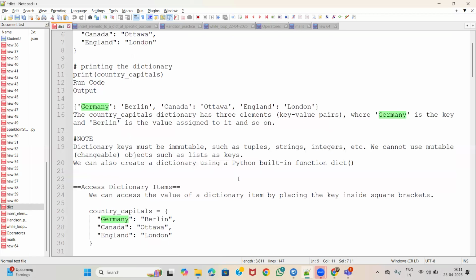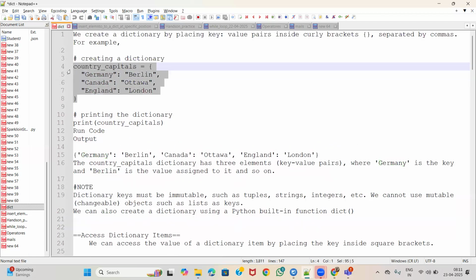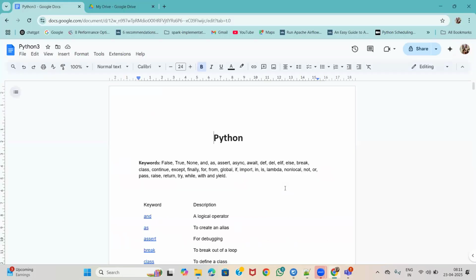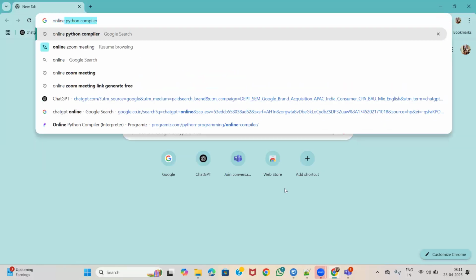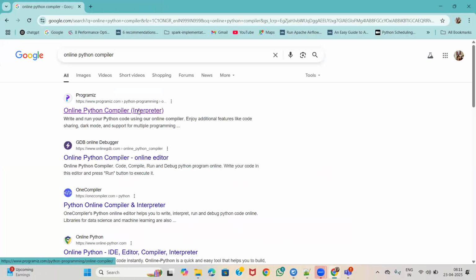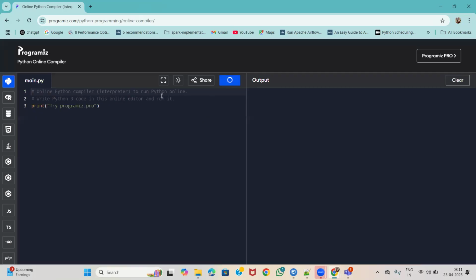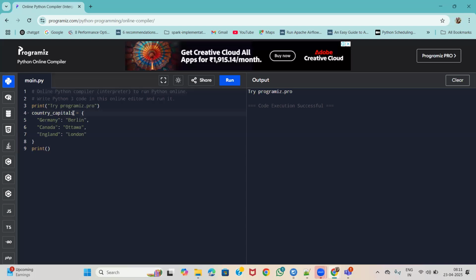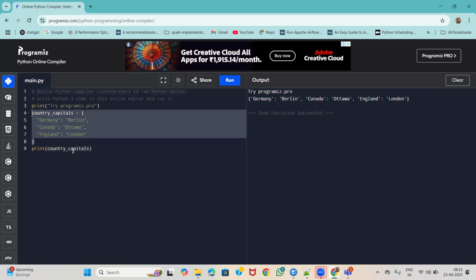Let us take a look at this one. We'll try to execute it in the Python compiler. This is the simple dictionary I have created, and I am printing it by the dictionary name.